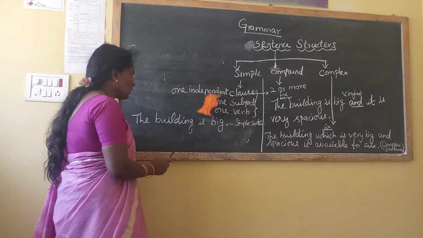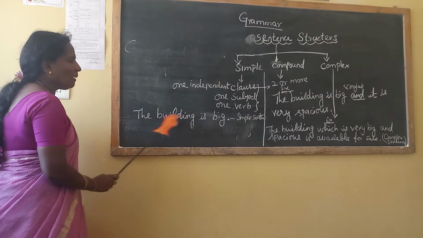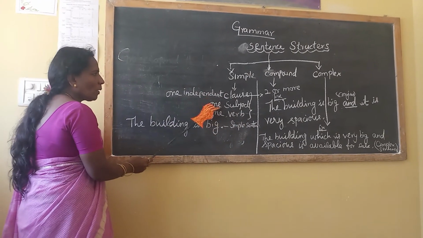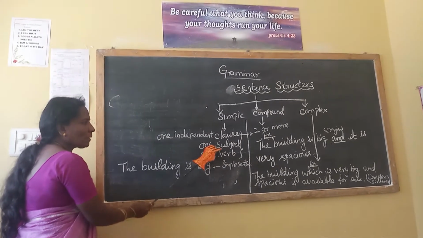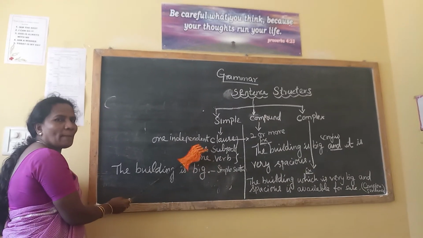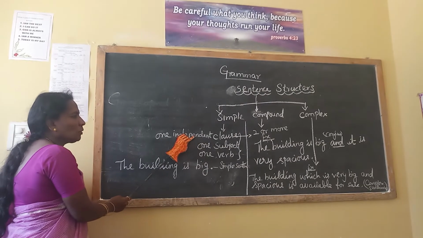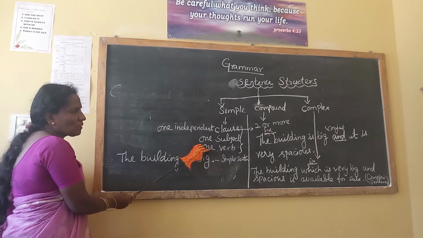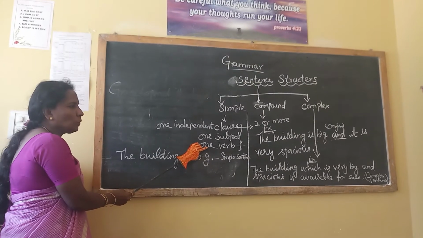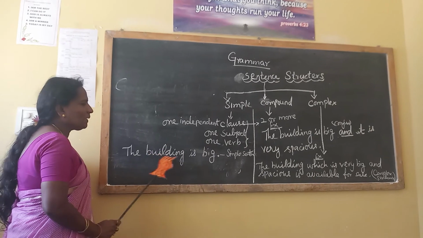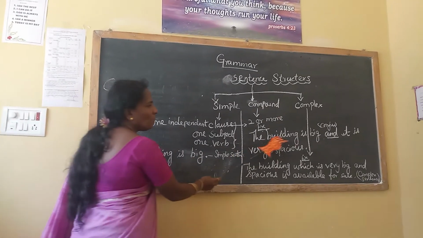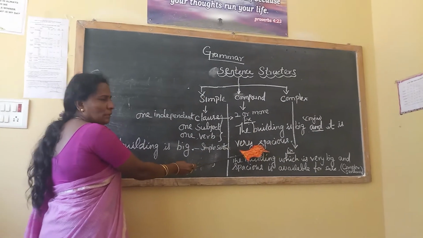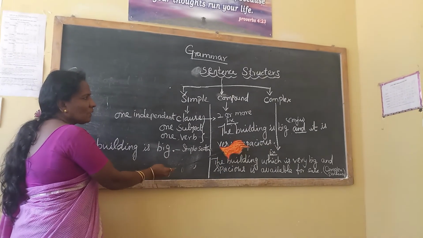Now the simple sentence once again I tell you. Simple: the building is big. That is a simple sentence. In that simple sentence, only one independent clause, one subject, one verb gives the complete thought. In compound, there are more than one clause, more than one subject and more than one verb. The building is big, simple sentence. The building is big and it is very spacious, two clauses. That is the compound sentence.